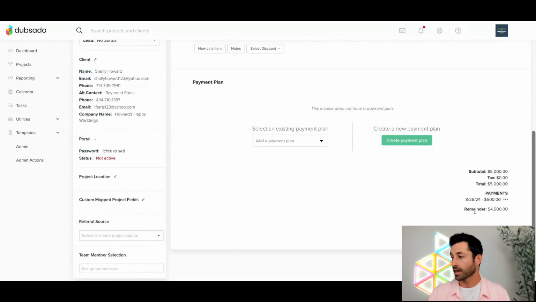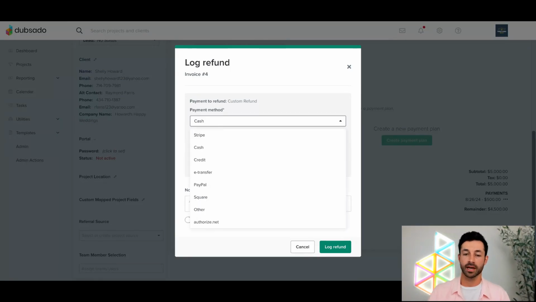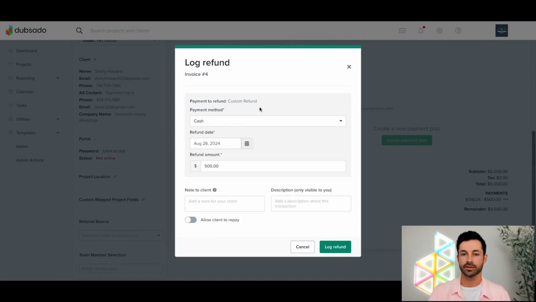Now they want a refund on that cash payment. We could go ahead and click the 3 dots icon right next to that payment at the bottom of this, and say refund. And right here, when we have this refund modal, it's going to ask us how we returned that money. So in the instance where they paid cash and you gave them cash back, we'd leave this as cash. Maybe they gave you cash and you gave it back to them via Stripe. You would go ahead and pick whatever payment method you returned it to. That's a general concept. Make sure that you're just clicking the 3 dots icon next to the payments, and then we can specify how the payment was returned and how much it was returned for.